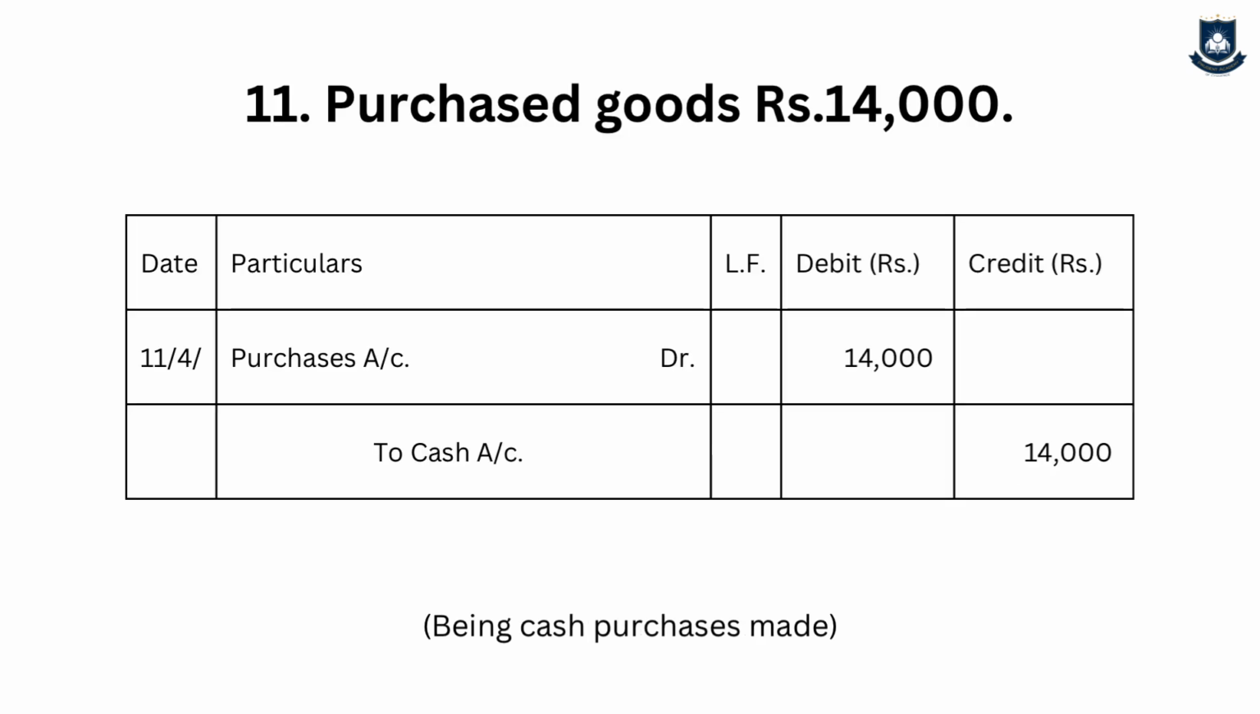The next transaction is purchases rupees 14,000. As discussed earlier, if nothing is mentioned, then the assumption is goods, so purchases. And nothing mentioned, so the assumption is cash. So the journal entry will be purchases account debit to cash account. The narration will be being cash purchases made. The logic is purchases is my expenses, it is increasing, so it is debit. Cash is an asset, it is decreasing, so it is credit.